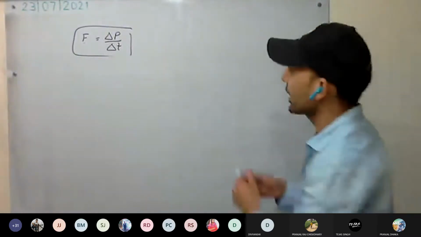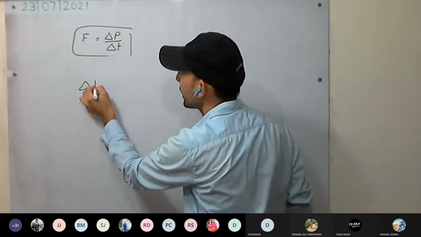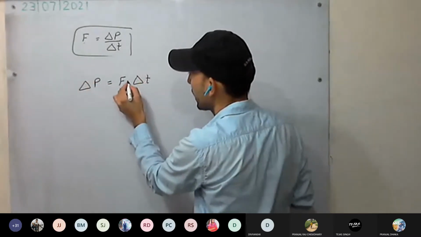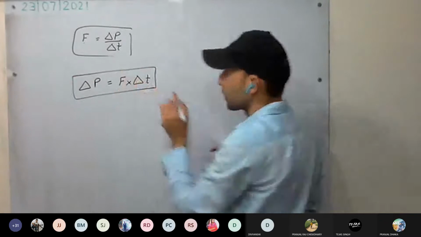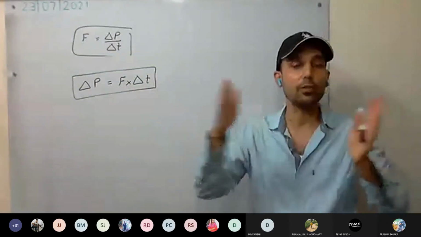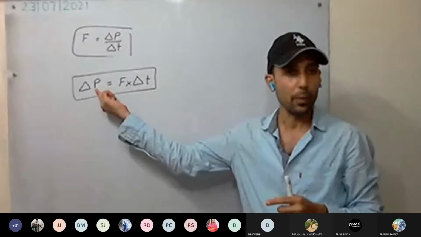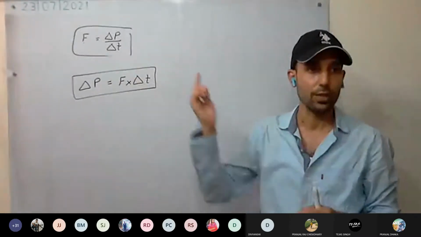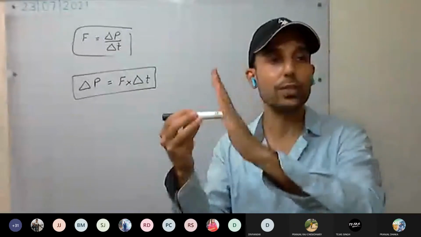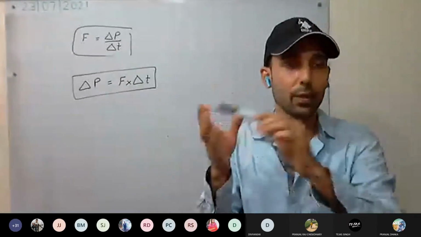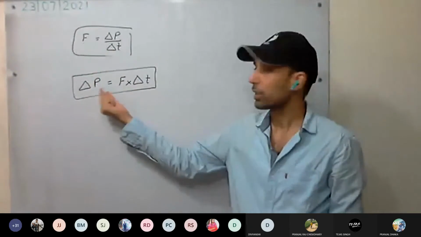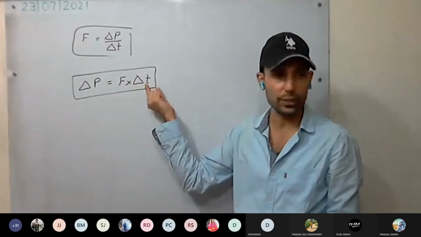So see here, I can write it like this as well. Delta P equal to F into delta T. That is, if force is applied for a larger amount of time, there will be more change in momentum. Yes or no? If I apply the same force for more time, more change will be there. This is clear.